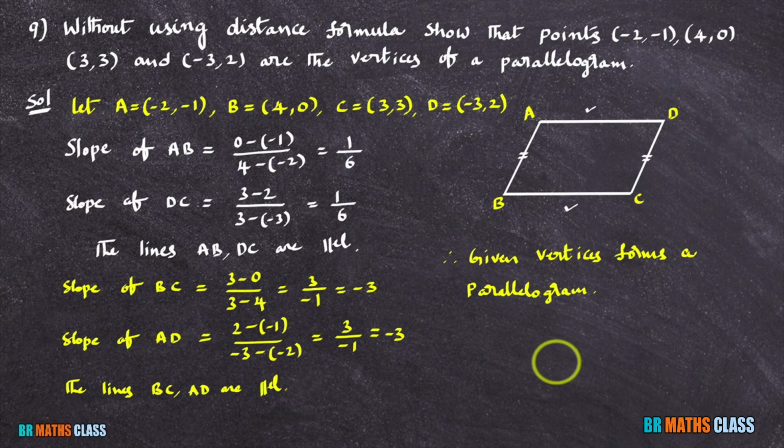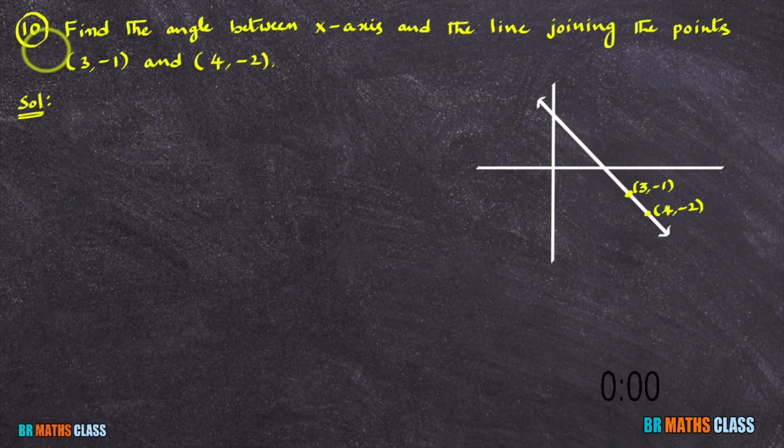Now, we will see the solution for question number 10. You observe this question number 10. Find the angle between x-axis and line joining the points 3, minus 1 and 4, minus 2. You can observe both the points lies in fourth quadrant. X coordinate is positive, y coordinate is negative. So I drawn a line passing through these 2 points.